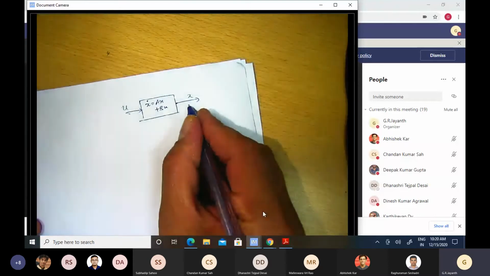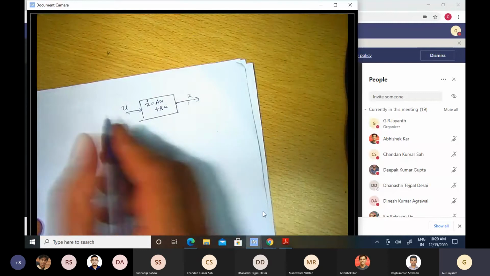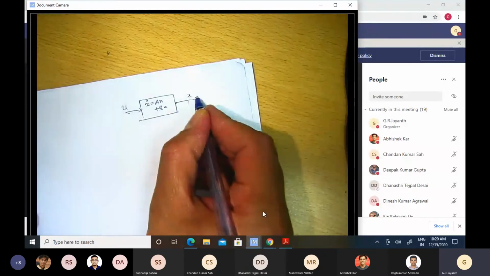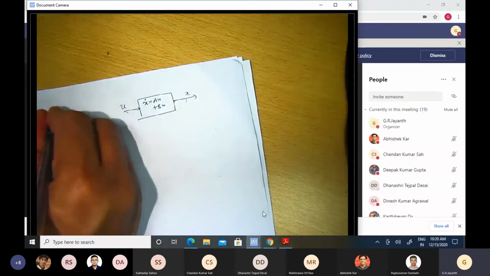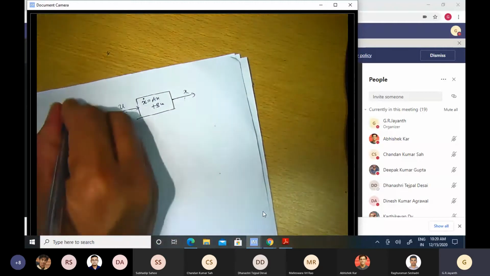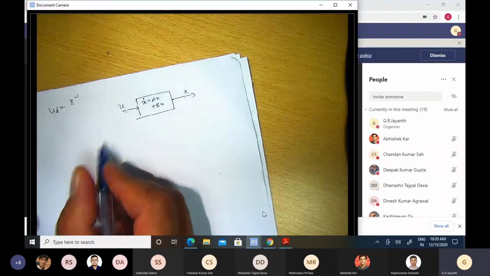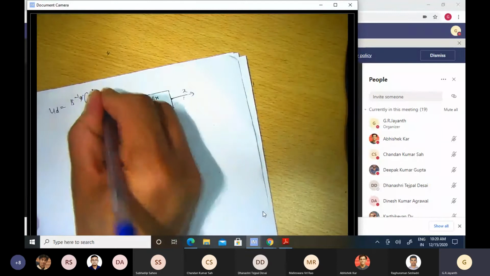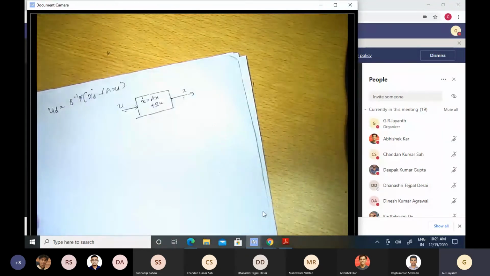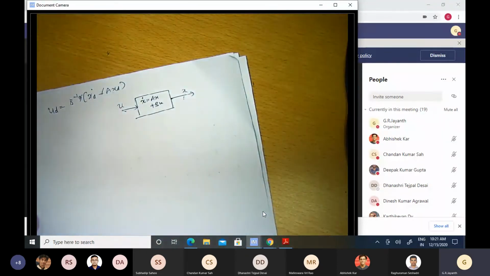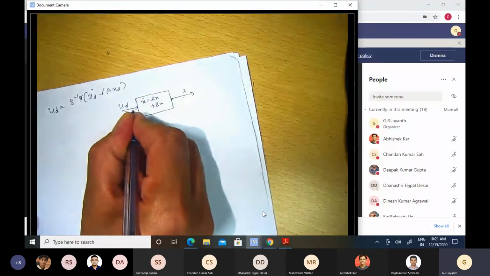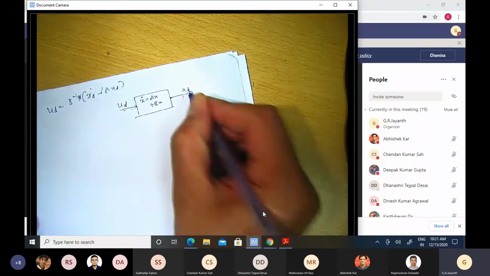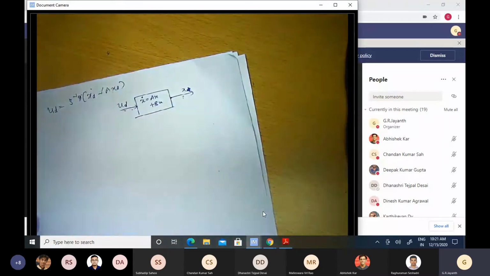Now, ordinarily, let us say you want x to be equal to xd, what would you do? You would apply ud, which is given by b inverse of xd dot minus a times xd, something like this. That is the desired input that you would apply in open loop control, and you hope to get the desired output xd. But of course, you will never get the desired output if your system is unstable.